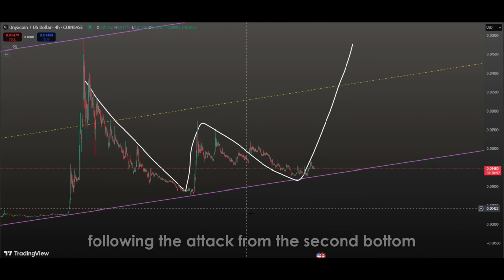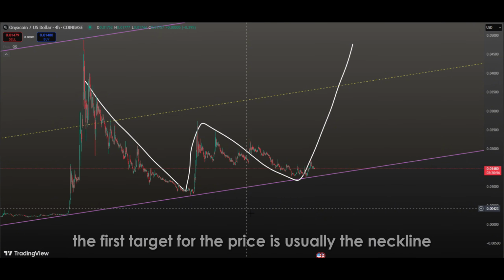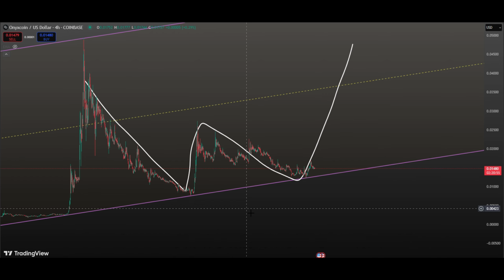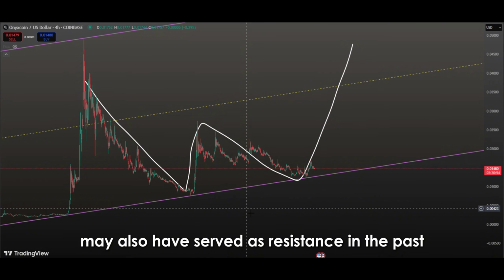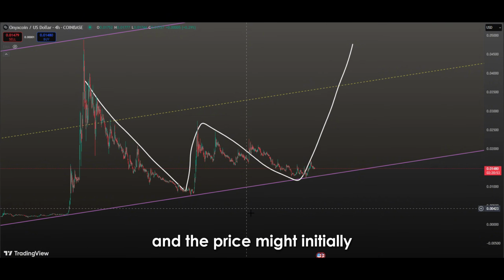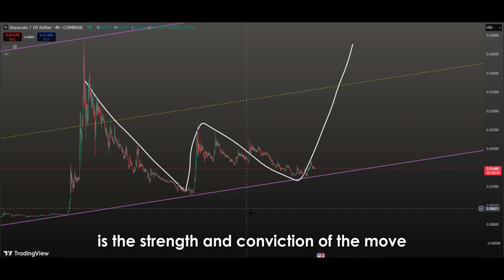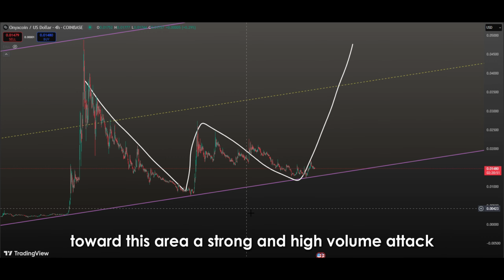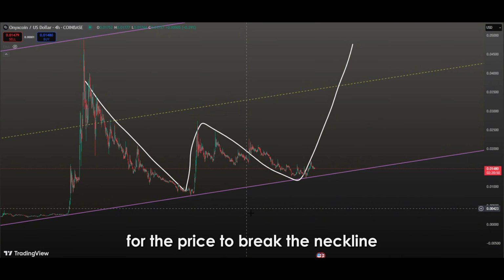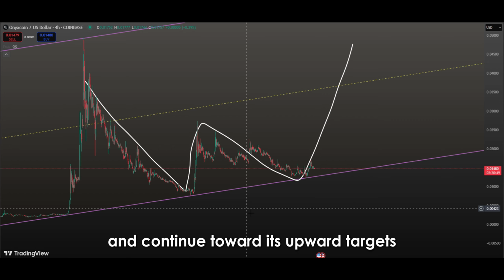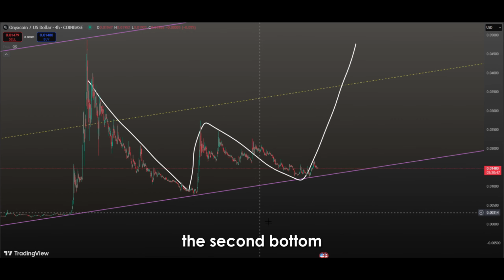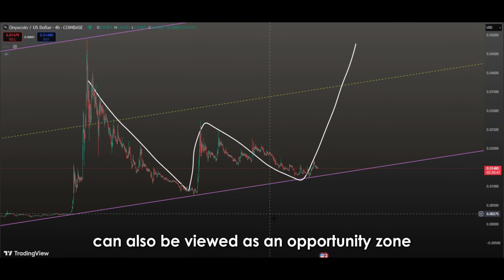On the other hand, following the attack from the second bottom, the first target for the price is usually the neckline located in the middle of the pattern. This level may also have served as resistance in the past, and the price might initially struggle to break through it. However, what matters most is the strength and conviction of the move toward this area. A strong and high-volume attack will make it easier for the price to break the neckline and continue toward its upward targets. From an investor's perspective, the second bottom can also be viewed as an opportunity zone.